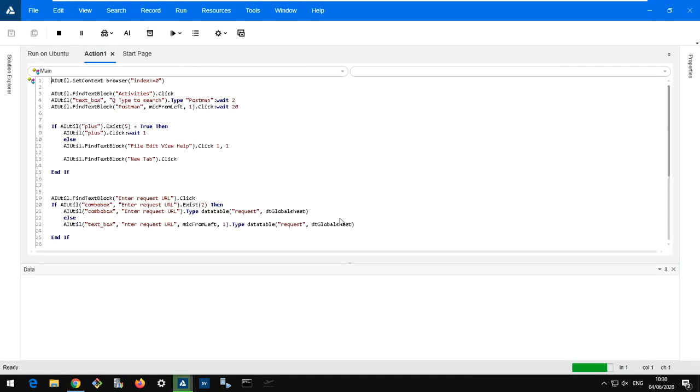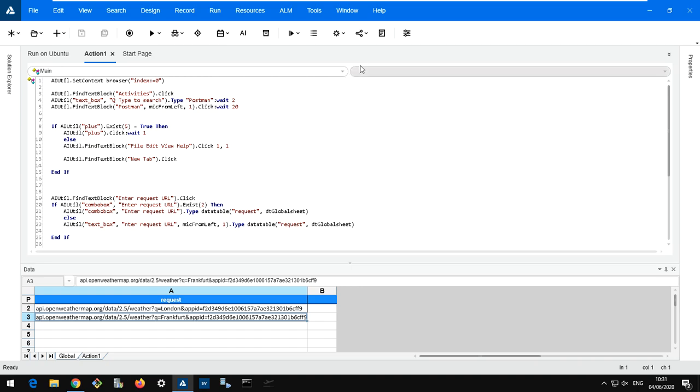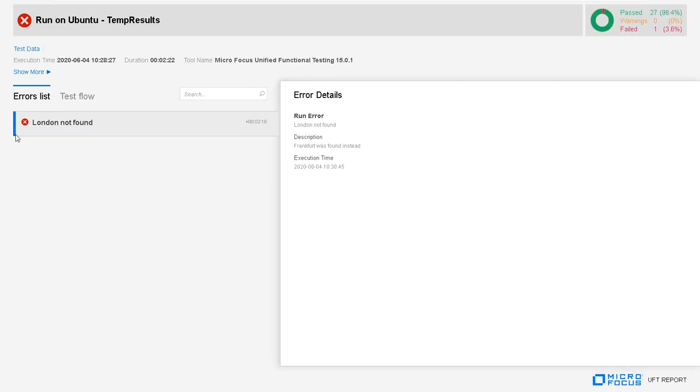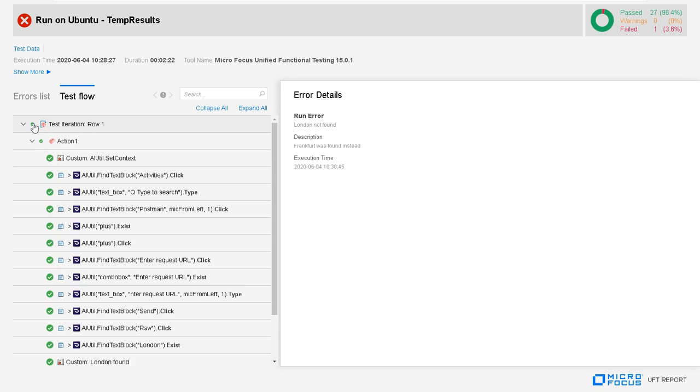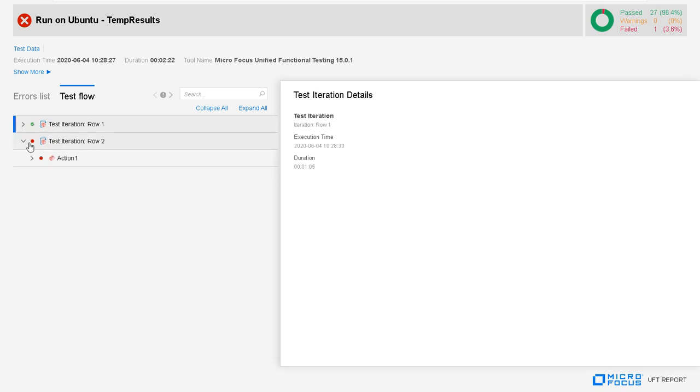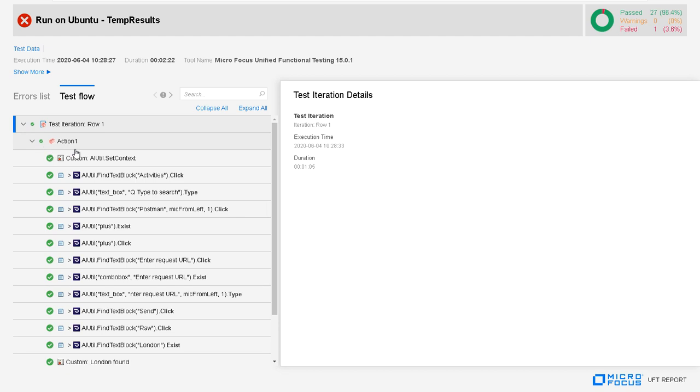UFT is still building the result file. And now I can go into the result file. So first of all, it shows me here London not found, which is okay. I can go here to the test flow and I can open the two iterations. So I can see one iteration is failed, one is passed. This is exactly what we have expected.